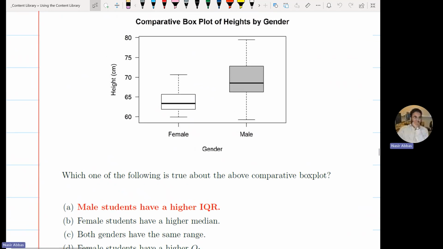Tell me to correct it at the end of the class. Tell me which one is not you.